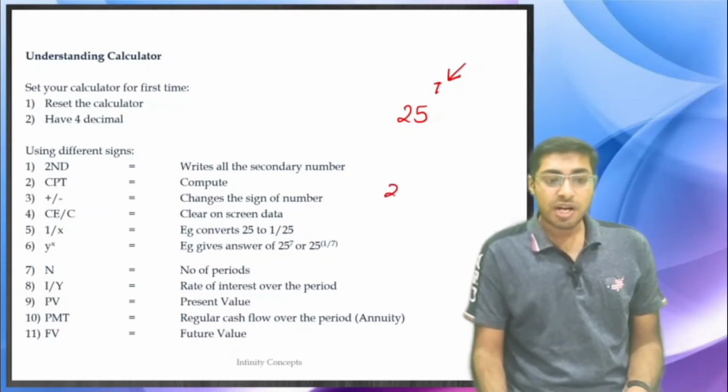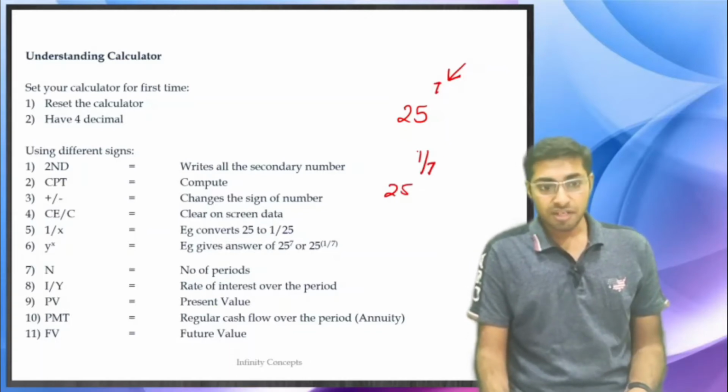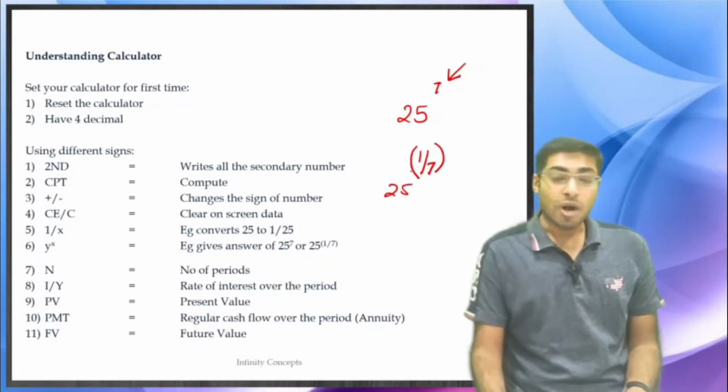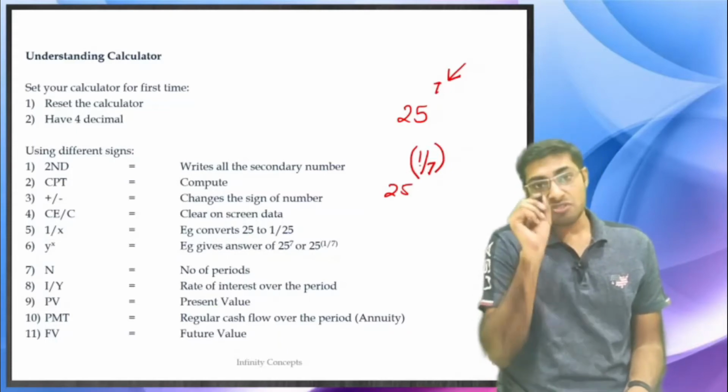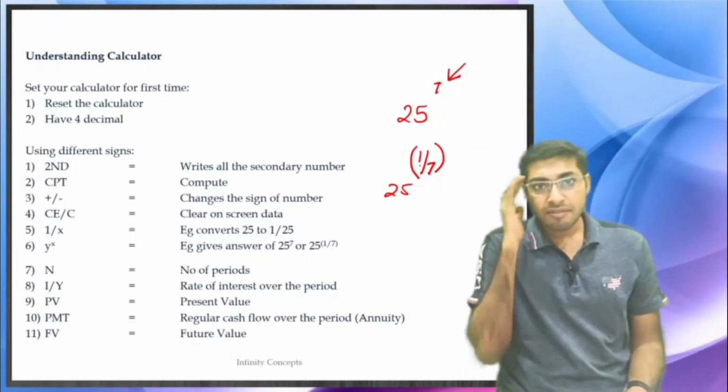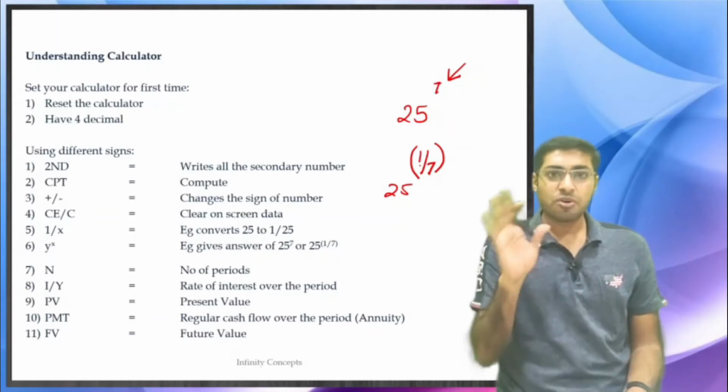Now let us do 25 to the power 1 by 7. This is difficult. There is actually a bracket over here: 25 to the power 1 divided by 7. If it was 1 divided by 2, I would say it is 0.5. But 1 divided by 7, I don't know. So how are we going to do it?